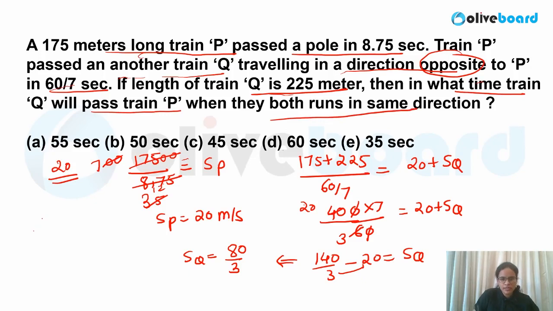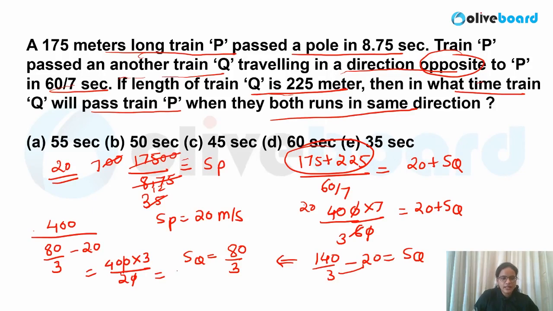So again my numerator would be same, that is addition of both the values. So directly you can say 400. They are moving in same direction, so I have to take difference between their speed. So 80 by 3 minus the first speed was 20 over here. So this would be the time in this case. So what will you get? 400 into 3 divided by this is nothing but 20 over here. Okay, so very easily you can calculate this value is nothing but 60 seconds in this case. Okay, so in 60 seconds it will be able to cross it in the same direction.